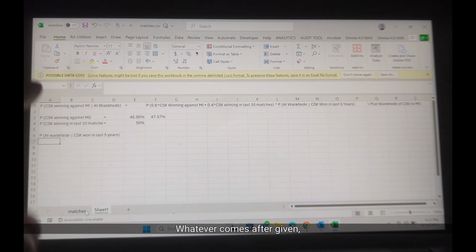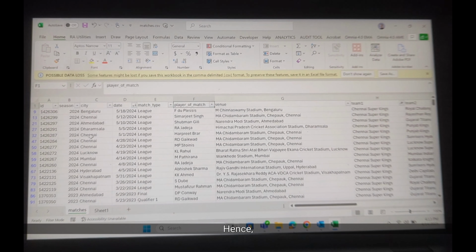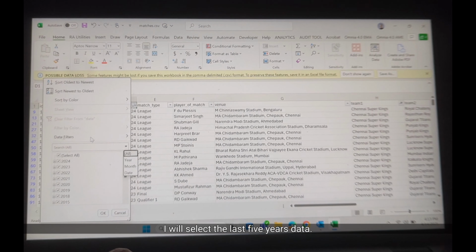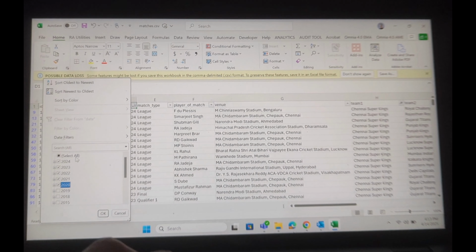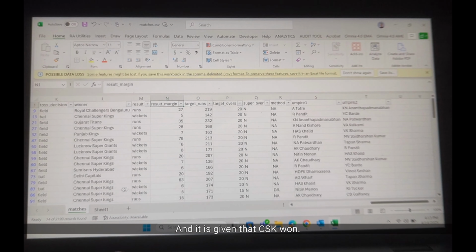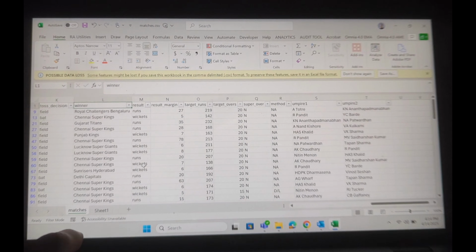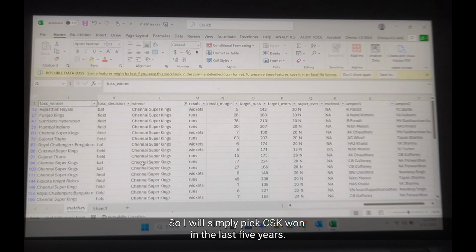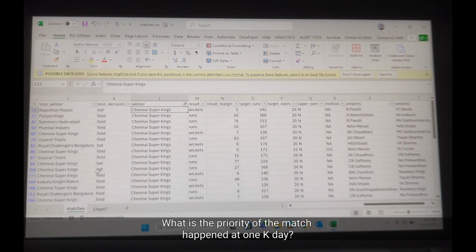Whatever comes after "given", we have to filter for that. CSK won in the last 5 years. Hence, I will select the last 5 years of data. And it is given that CSK won. So I will simply pick CSK won in the last 5 years. What is the probability the match happened at Wankhede?